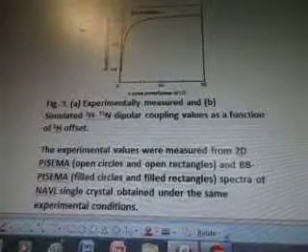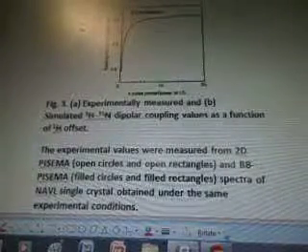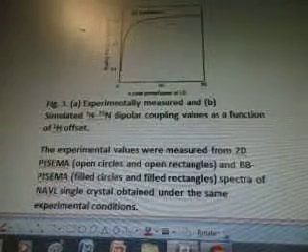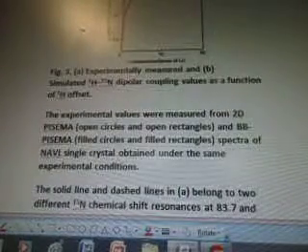Experimentally measured and simulated 1H to 15N dipolar coupling values as a function of 1H offset. The experimental values were measured from 2D PISEMA, open circles and open rectangles, and BB PISEMA, filled circles and filled rectangles. Spectra of NaVl single crystal obtained under the same experimental conditions. The solid line and dashed lines in A belong to two different 15N chemical shift resonances at 83.7 and 102.2 ppm of the spectrum, figure 2 respectively.